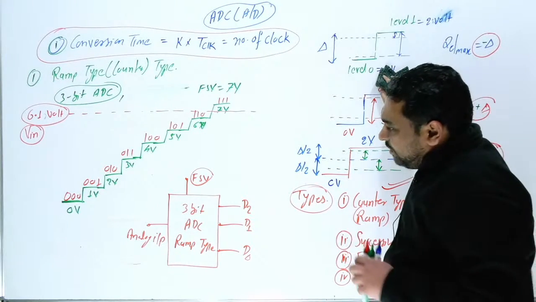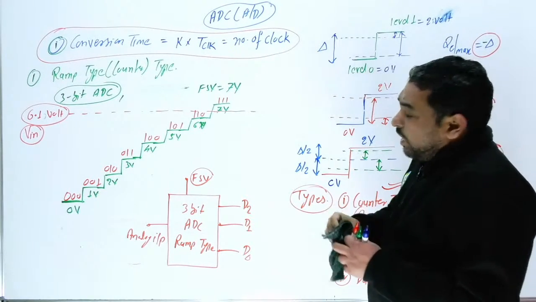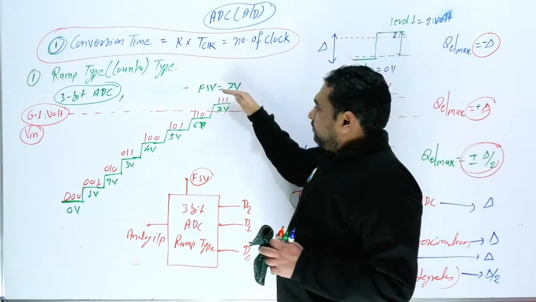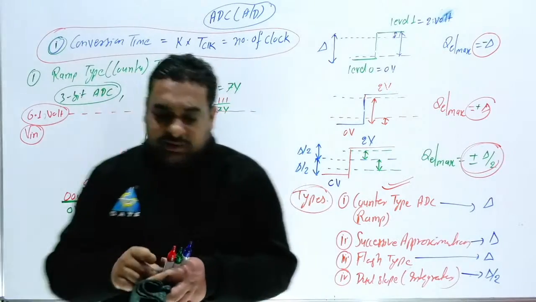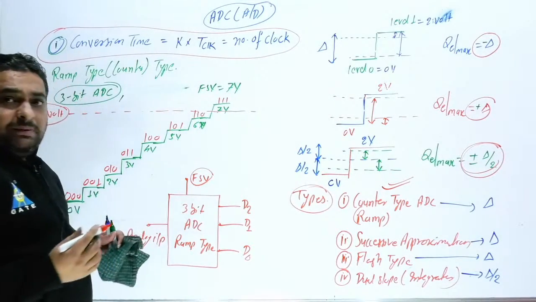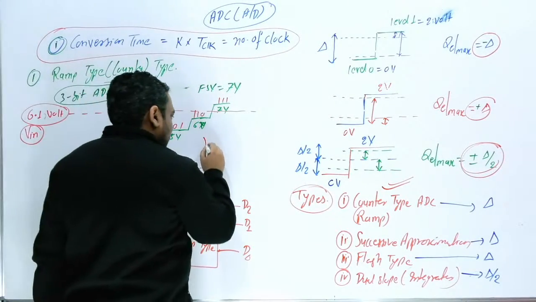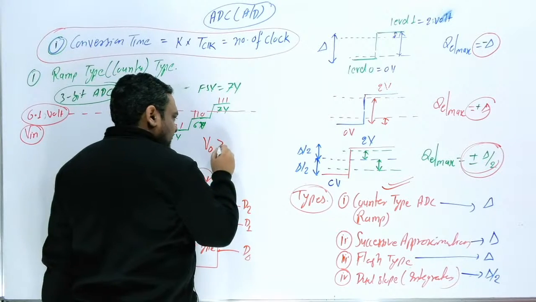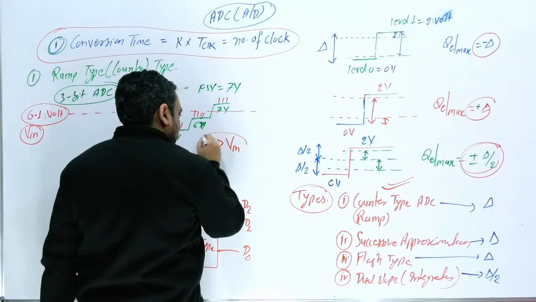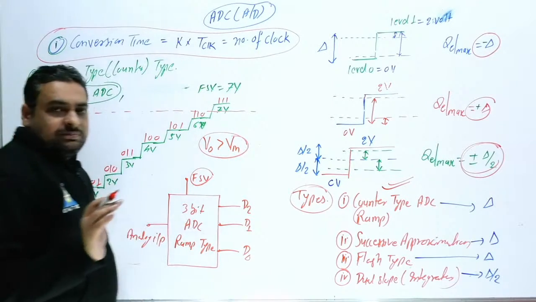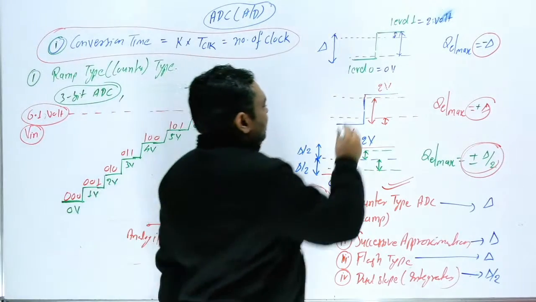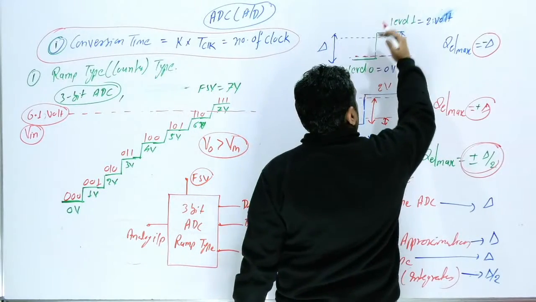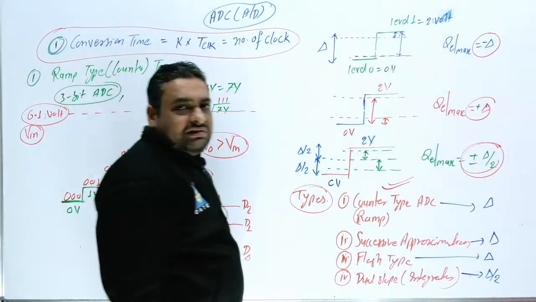So for the counter type, always your output voltage will be more than the input voltage. So always on the upper side it will stop. Means if this is the input voltage, always at the upper portion it will be stopped.